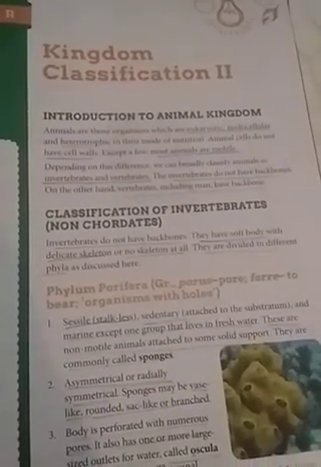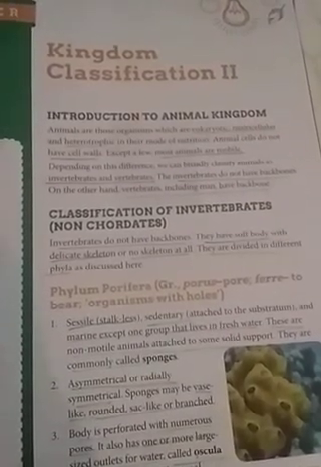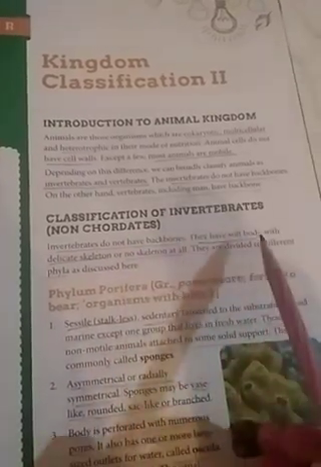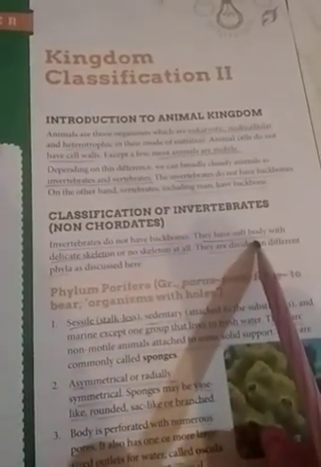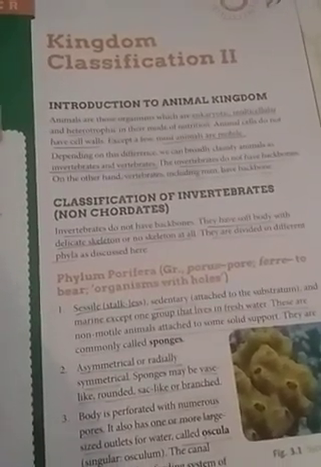Now classification of invertebrates. As we know, invertebrates do not have backbones. Their body is very soft, delicate. Why? Just touch your back. You can feel a bone running down from your neck to your back portion.